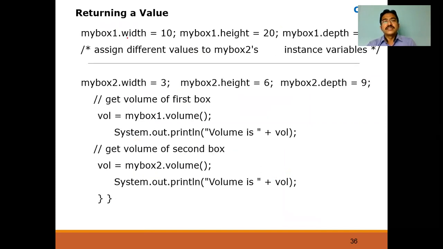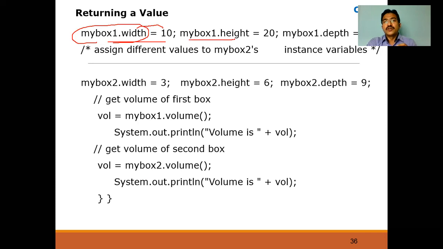Let me see how it is assigning. My box 1 dot width equal to 10. This is assigning 10, assigning values to the instance variable. Which one is the instance variable here? My box 1 dot width is an instance variable. My box 1 dot height is another instance variable. Now it is assigning 20, and depth 50.